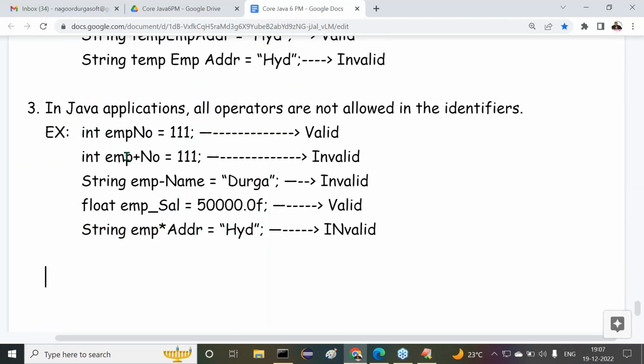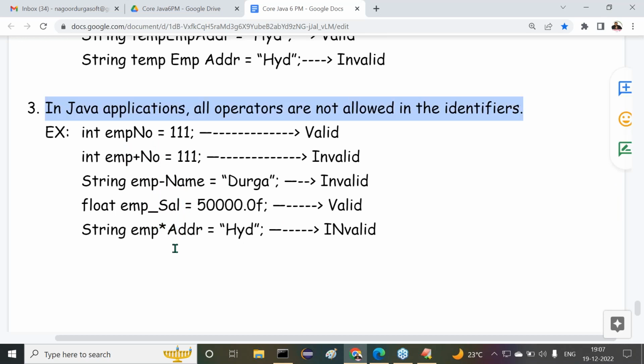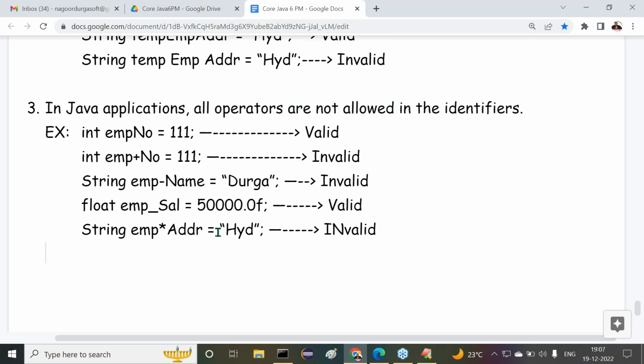So the first one is valid, the second one is invalid, the third one is invalid, the fourth one is valid, and the fifth one is invalid. So finally, what is the conclusion? In Java applications, all operators are not allowed in identifiers. That is one point. Next, point number 4.